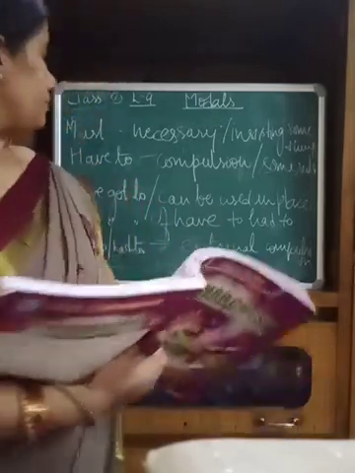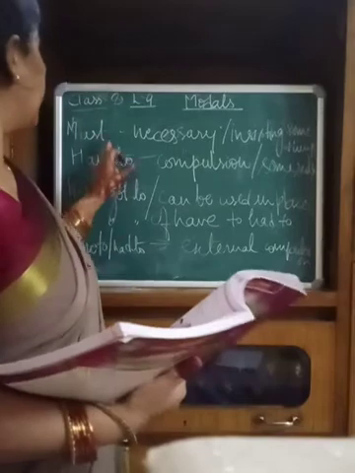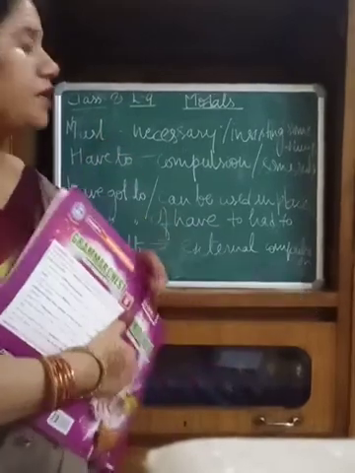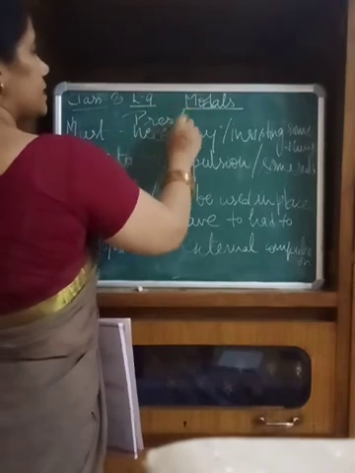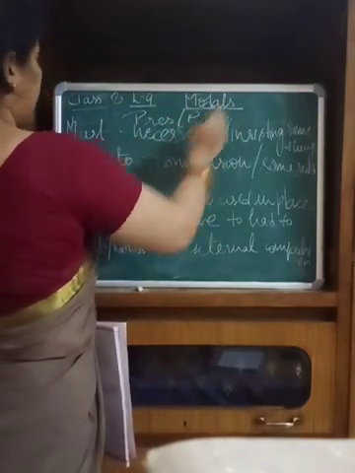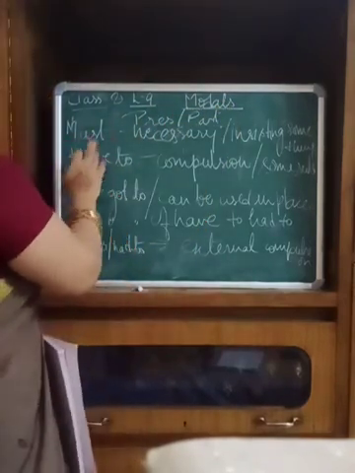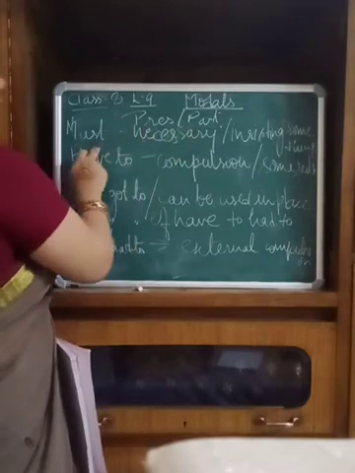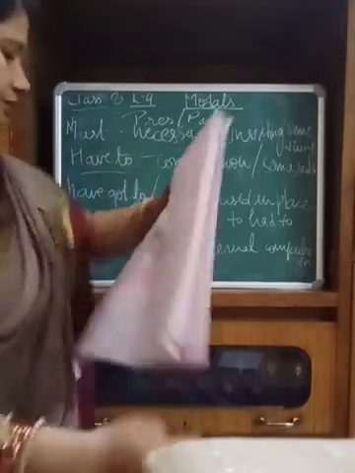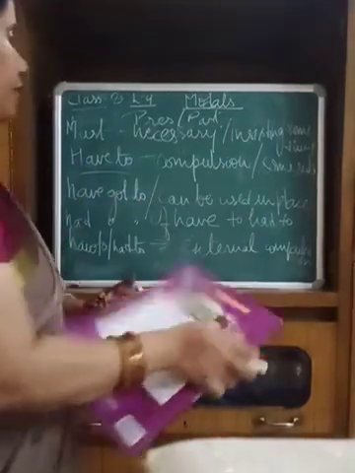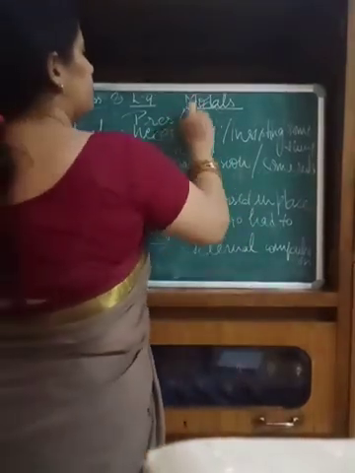Then remember that the word must we use in the present tense, and the word have to in place of it, but we do not use must in the future tense.